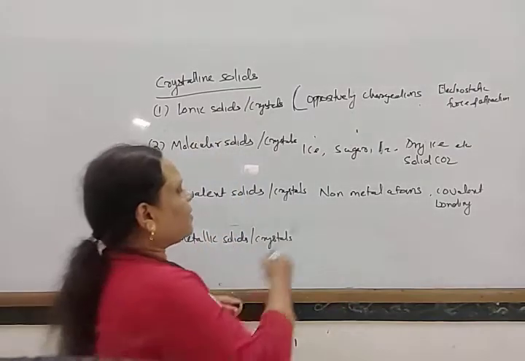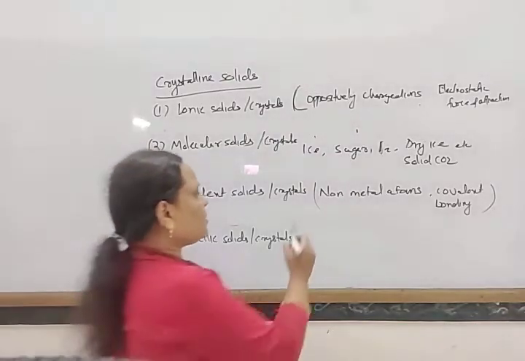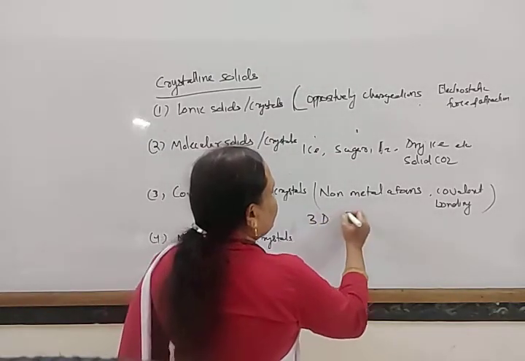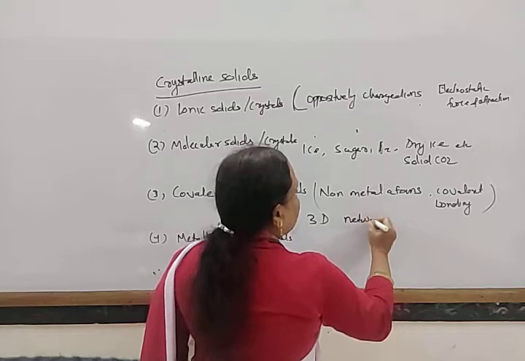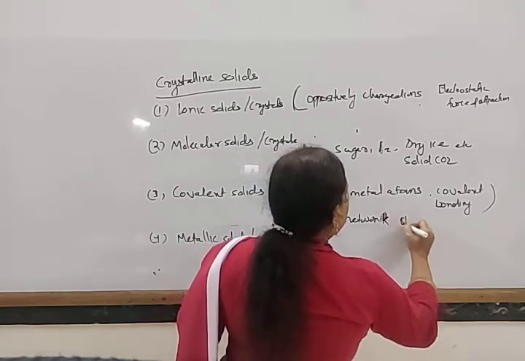These covalent solids generally form a three-dimensional network structure.